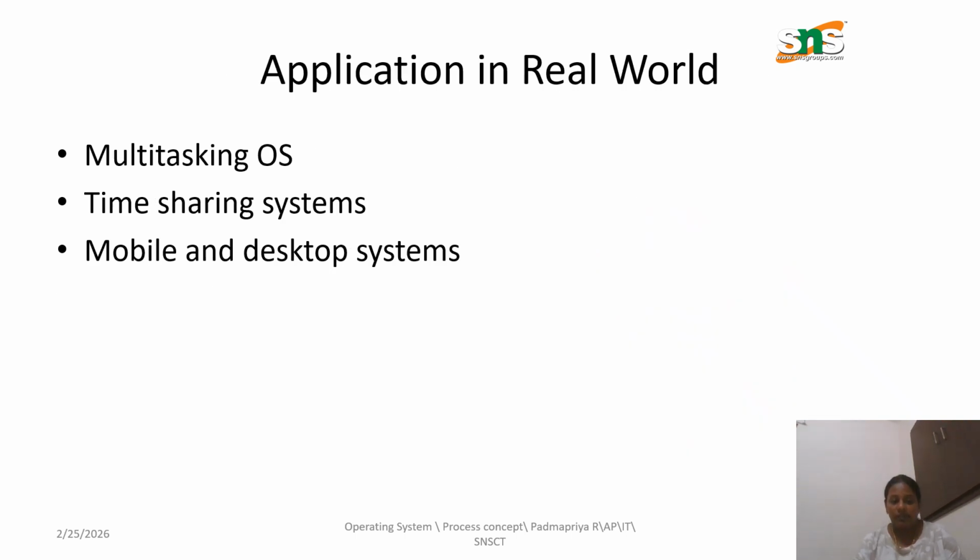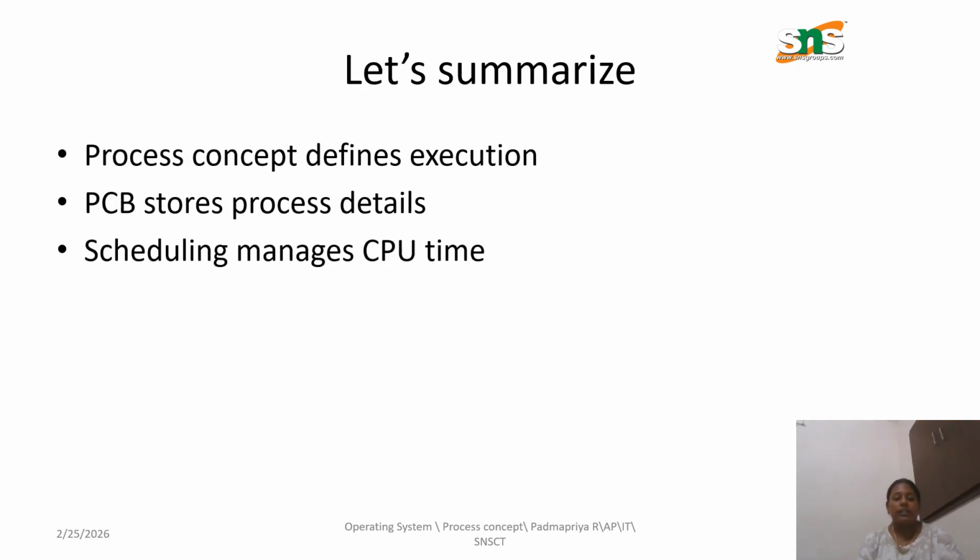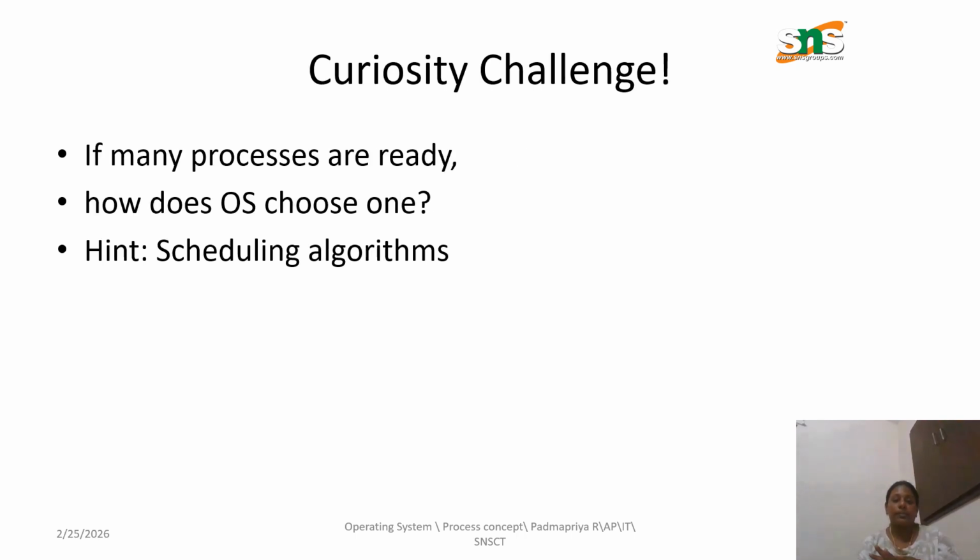And applications in the real world are multitasking OS, time sharing systems, and mobile and desktop systems. Let's summarize the concept. Process concept defines execution, that is, the process that can be executed in the CPU. The PCB can store the process details in each and every state of the process. And CPU scheduling manages CPU time, meaning each process has a particular time for executing in the CPU.